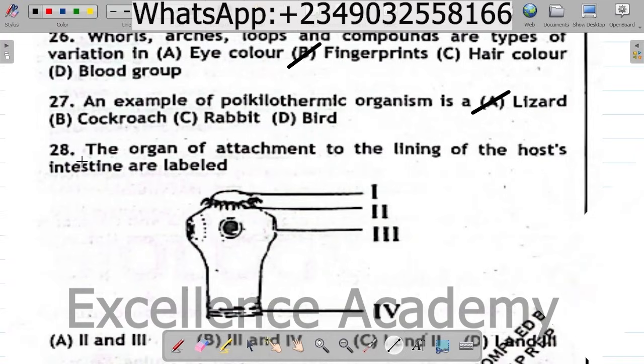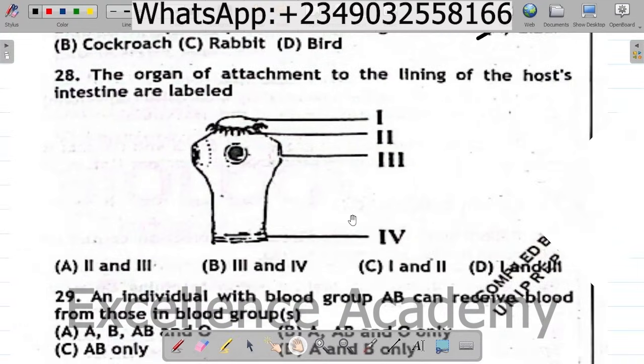Question 28. The organs of attachment to the lining of the host intestine are labeled A. II and III, B. III and IV, C. I and II, D. I and III. The correct option is A. II and III.